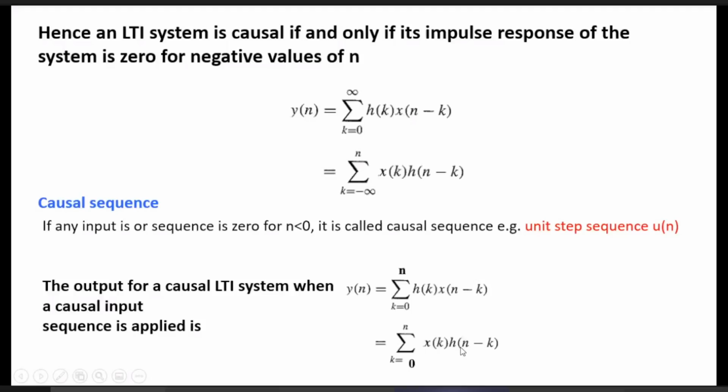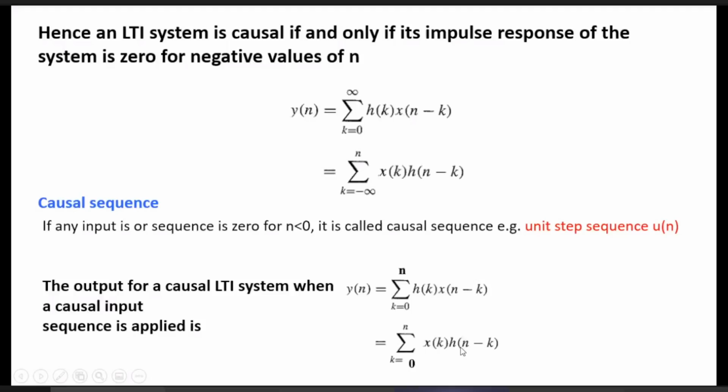It is given here: determine the unit step response of the linear time invariant system with its impulse response h of n equal to a to the power n u of n. a to the power n is your signal h of n, and now it is multiplied with u of n. Can you tell what it means? Why is u of n multiplied with your signal a to the power n?